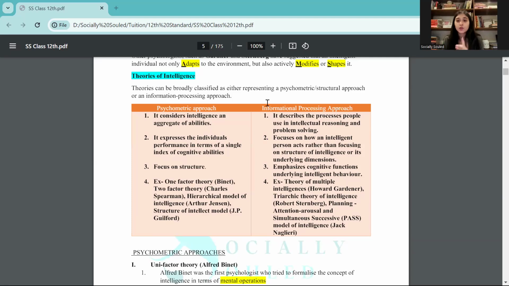When you're talking about the information processing approach, it means that because every individual is different, instead of focusing on how an intelligent person acts, we need to understand the structure of intelligence of these people. Information processing helps to understand how people process intelligence by using intellectual reasoning and also problem solving. Okay, now again, I'll repeat once again.